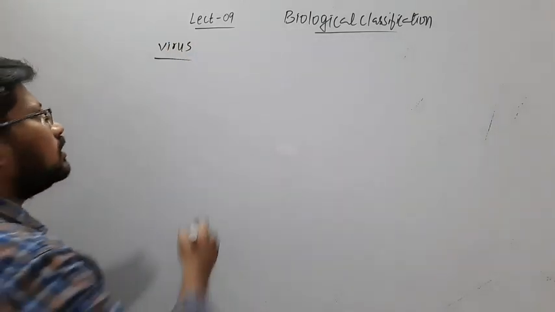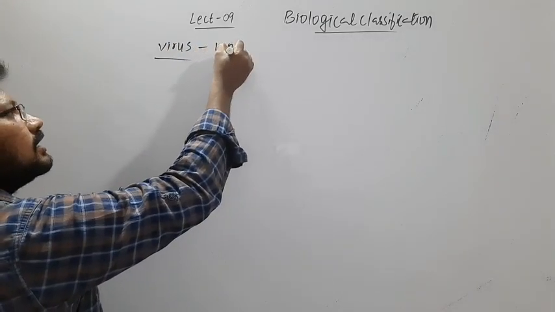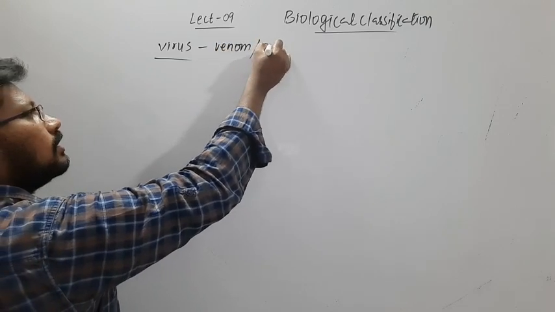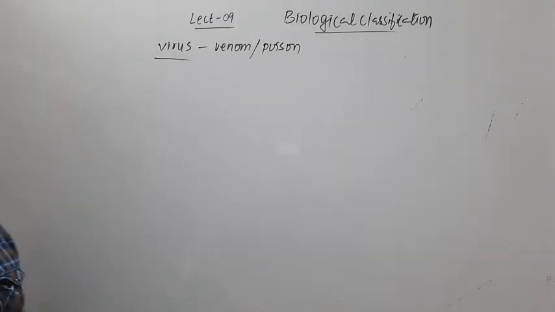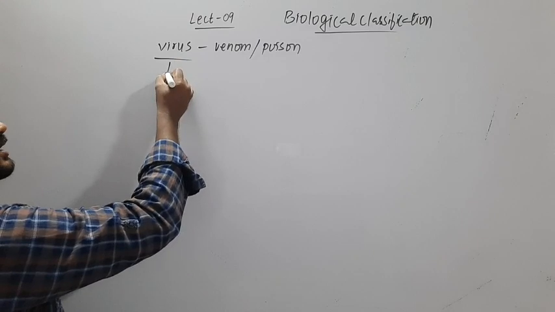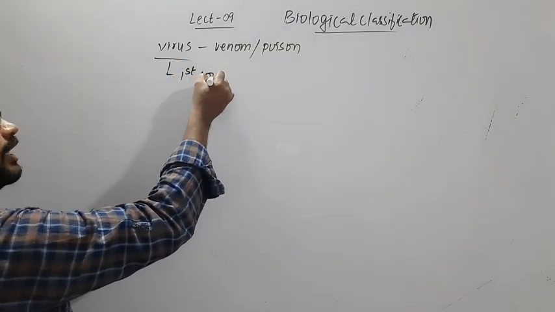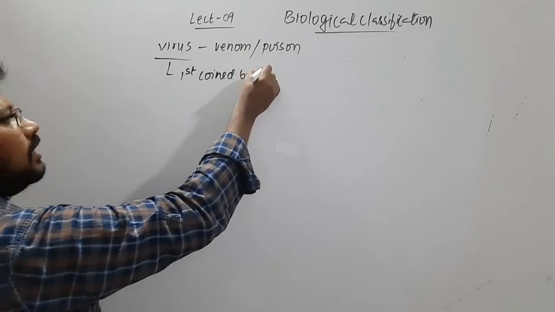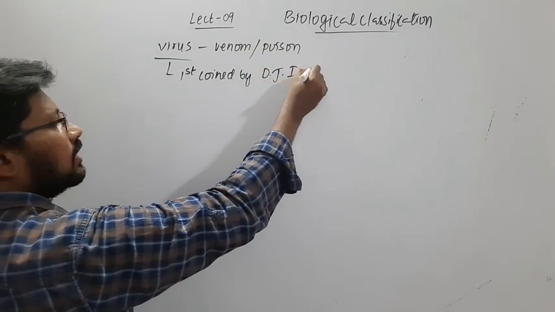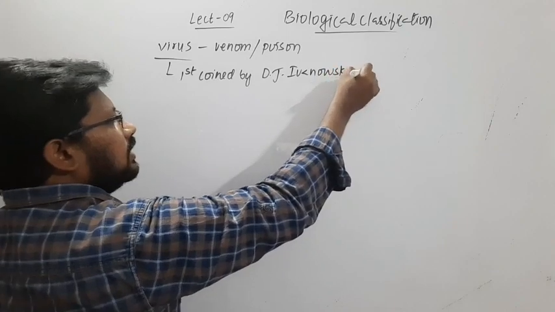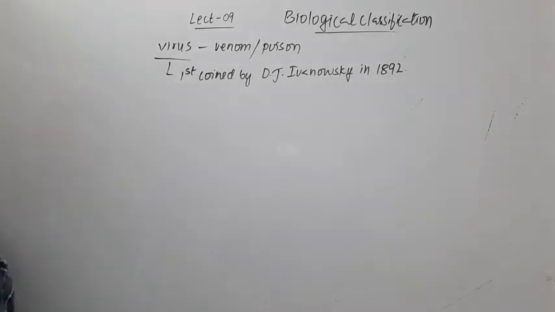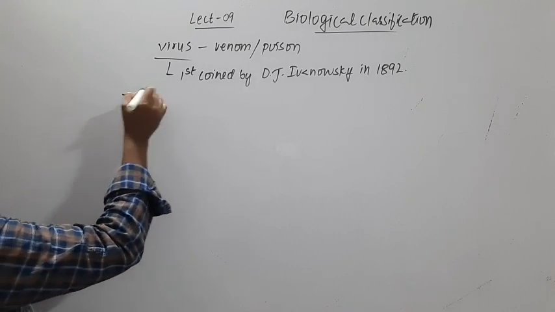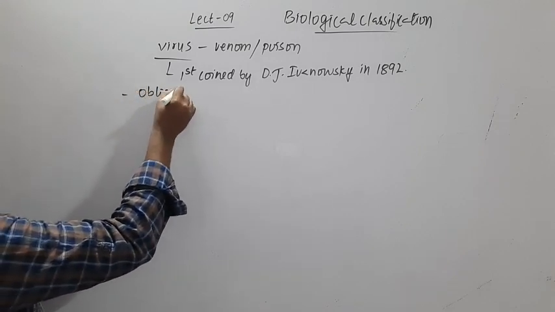So the meaning of virus is venom or poison, and this term virus was first coined by D.J. Ivanovsky in 1892. So he is the first person to give the term virus, and here the viruses are obligate parasites.